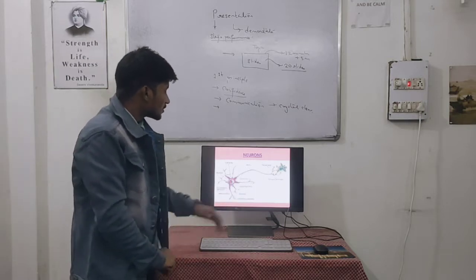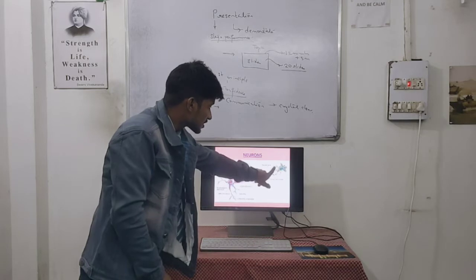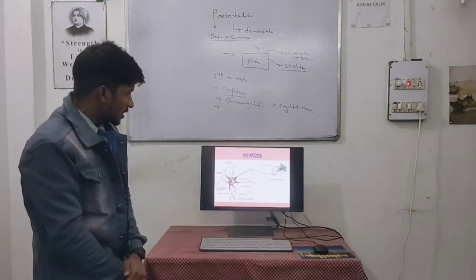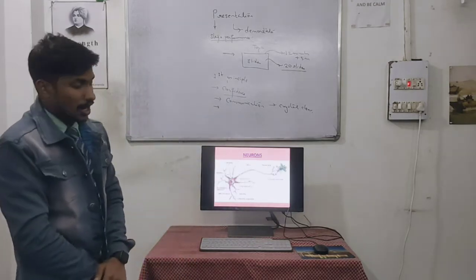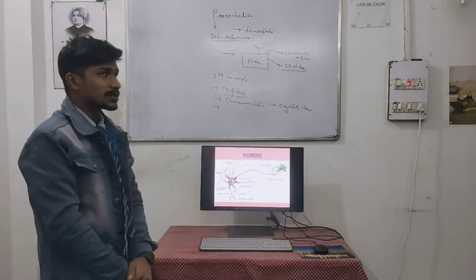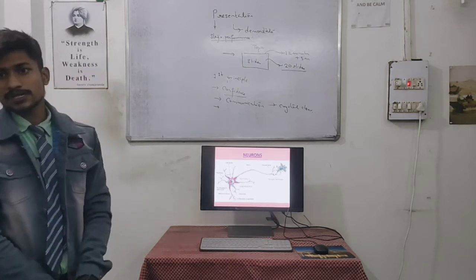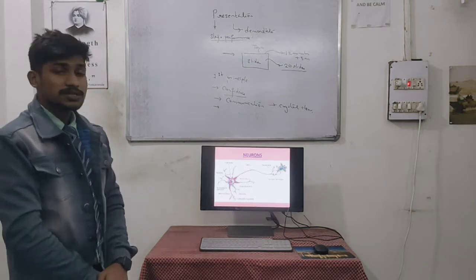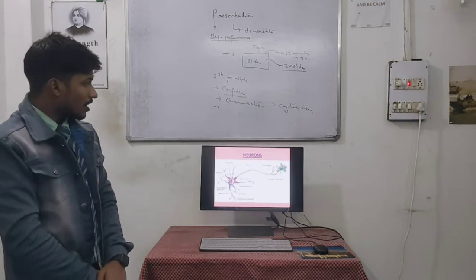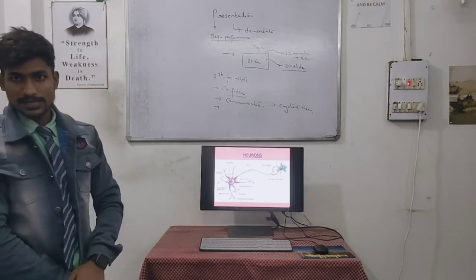Then there is a branch-like structure known as synaptic terminals, and these ones are known as the synaptic knobs. These are essential because whenever a nerve impulse is generated, they help in conduction of the nerve impulse and transmit the message to the brain, the CNS.